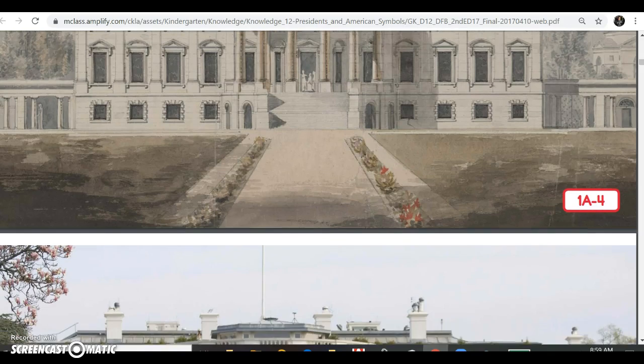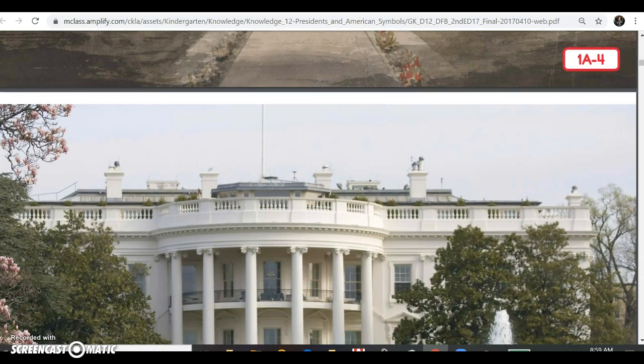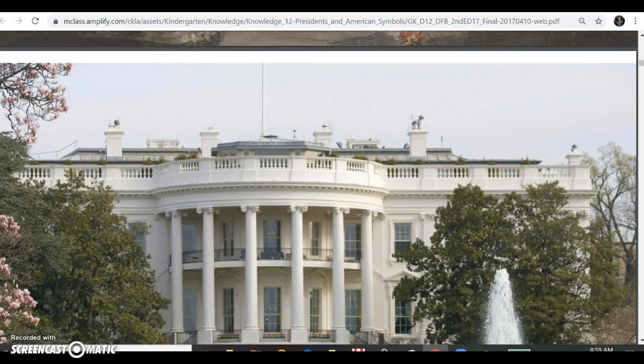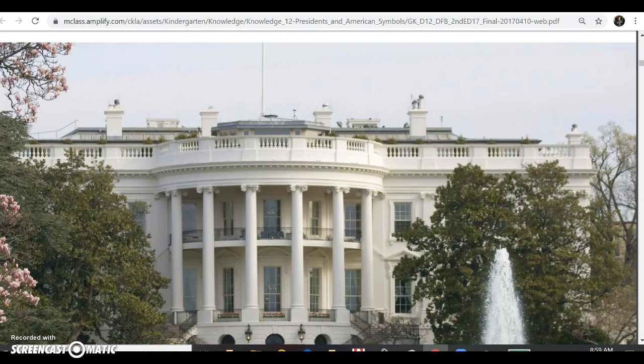Today, you would be able to see the White House, the house where the president lives. The president moves into the house when he or she becomes president and then moves out when the next president is elected. But not just presidents live there. Their families and even their pets come with them to live in the White House.